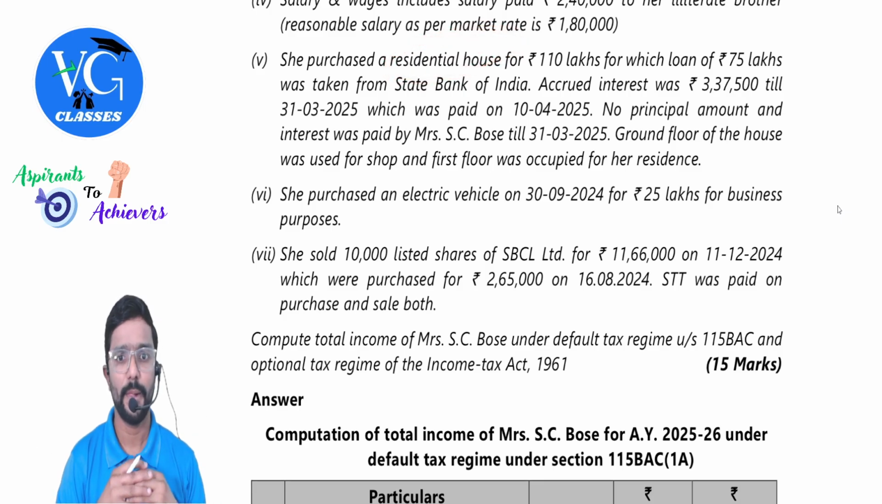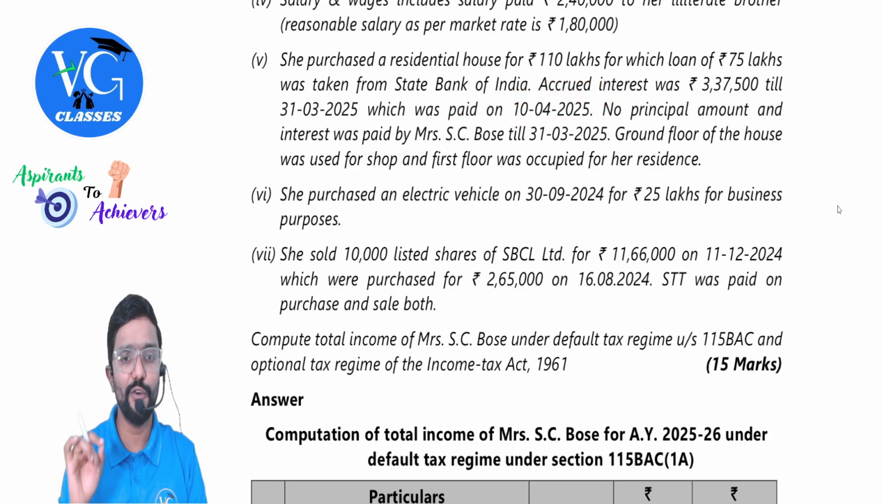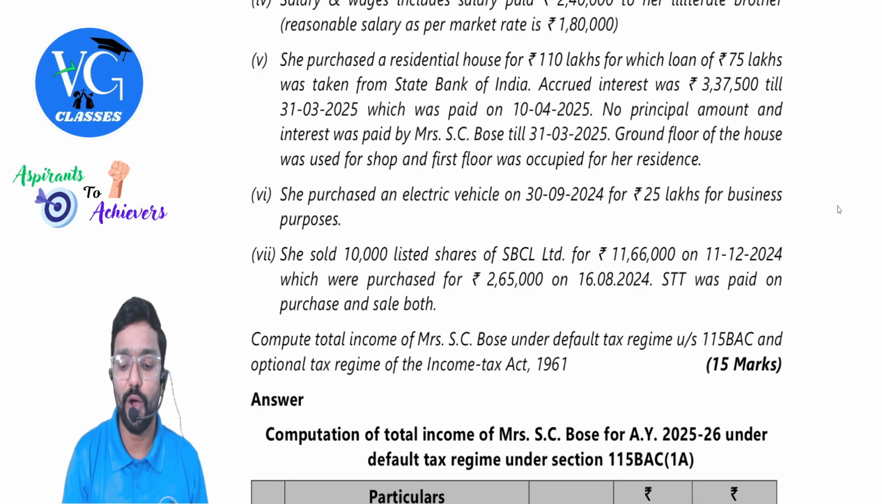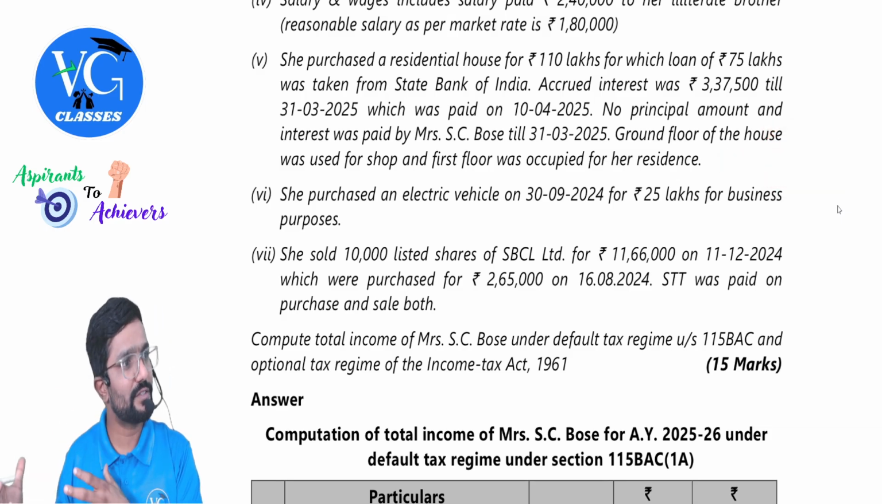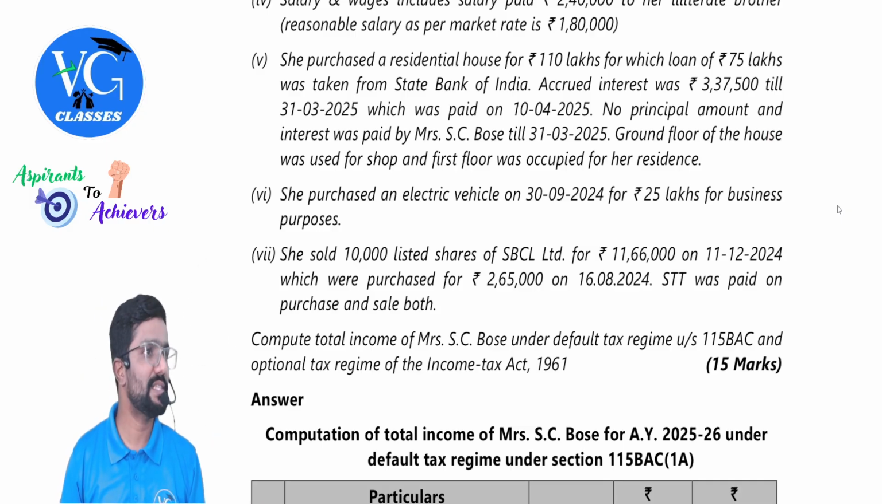Okay, let us see. No principal amount and interest was paid by Miss SC Bose till 31st March 2025 because she paid it on 10th April. Ground floor of the house was used for shop and first floor was occupied by her residence. Now the house has two parts, guys. One floor is used for business, another floor is used for self-residence. Clear? Whatever you have incurred for the first floor, you can claim it as business expenditure. Another will fall under IFHP, that is income from house property.